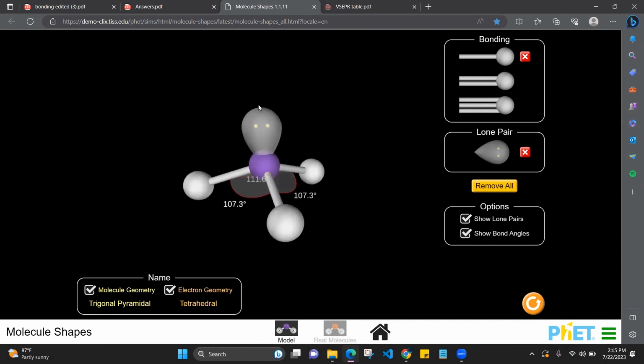Okay. So this is the trigonal pyramidal shape and you can see the angles are still 109.5. Just the shape only changed for trigonal pyramidal. Electron geometry is still tetrahedral. Electron geometry is the actual one with the lone pair. In the shape, when we are considering the molecular geometry, we have to remove the lone pair from the electron pair geometry. So once we do that, we get the trigonal pyramidal shape.